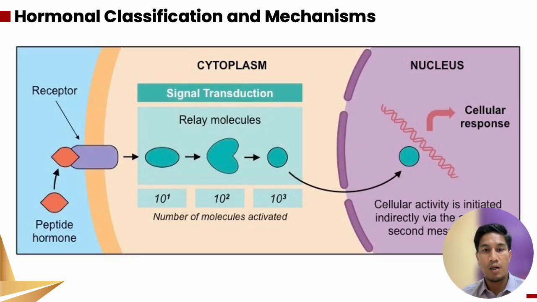This is how the peptide hormones act. You can see in the picture that the hormone binds to the receptor on the cell membrane. The peptide hormone needs to activate the G proteins, and the second messenger causes a cellular response, for example enzyme activation and ion channel opening. So the peptide hormone pathway is a long process compared to the steroid hormone.